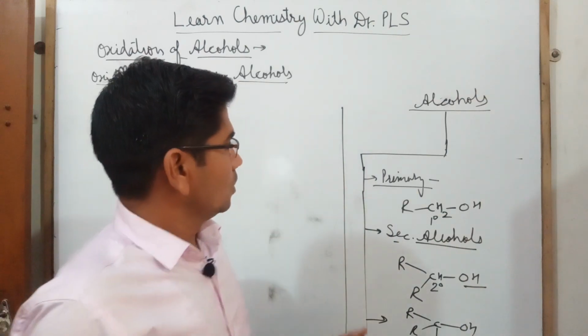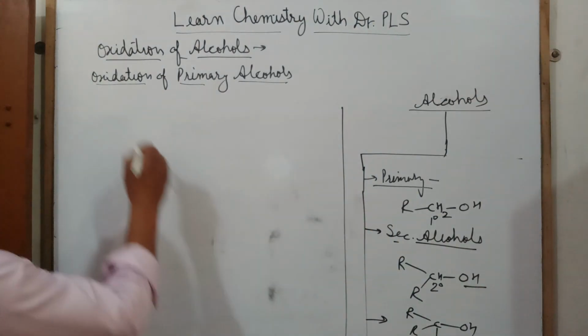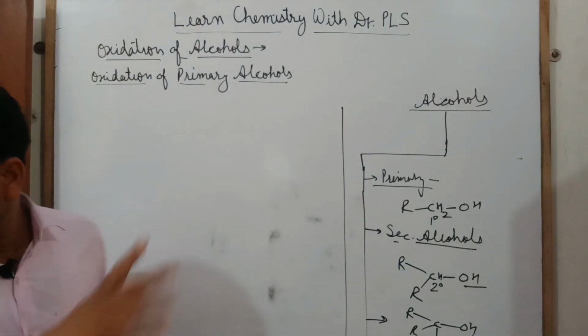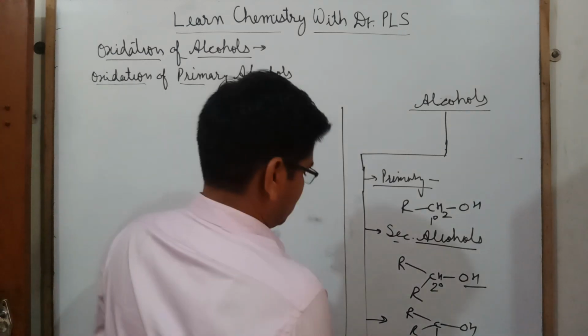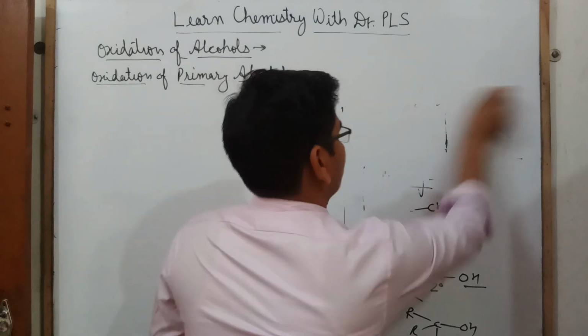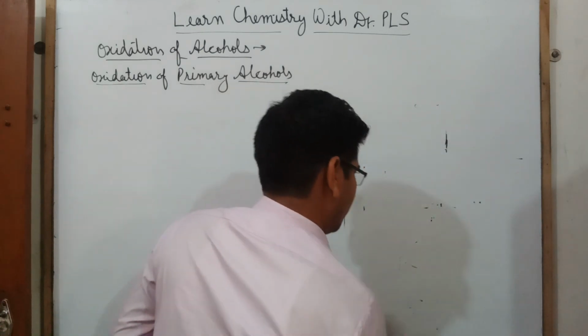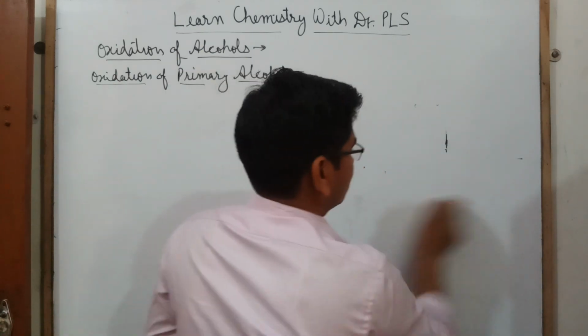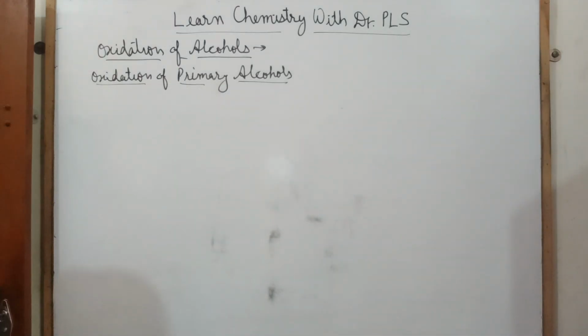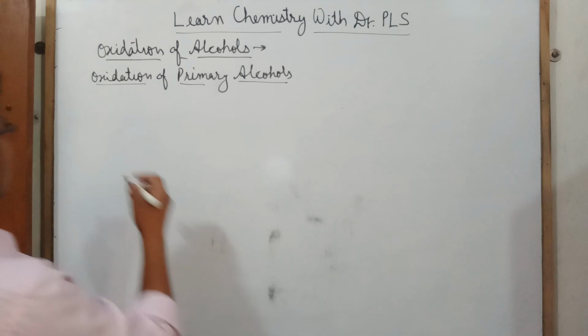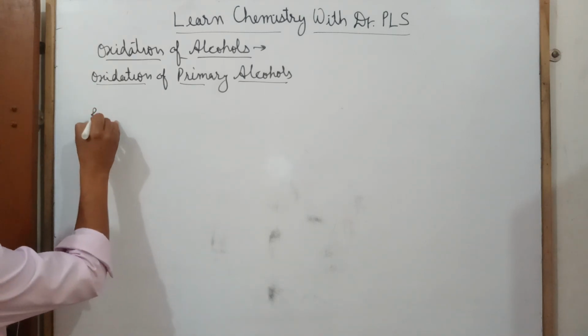So come to our topic again, oxidation of primary alcohols. I'm thinking that you know very well what alcohols are. So let's come to the topic. What is the oxidation of primary alcohols? I'm writing here a primary alcohol.